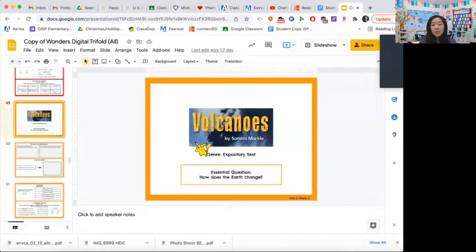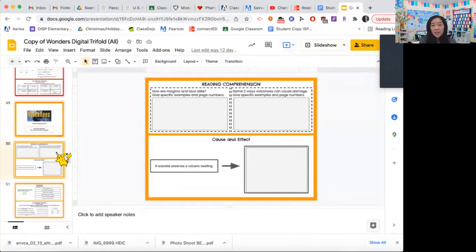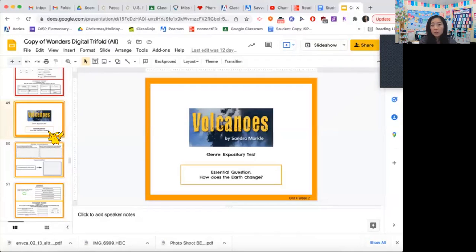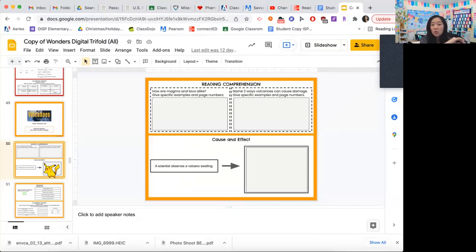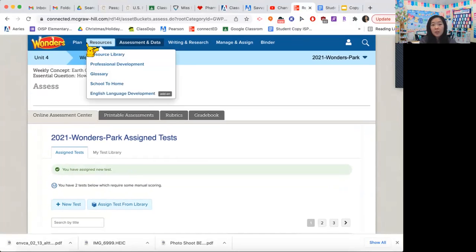All right. While we're helping our friends get to the right places, I'm going to go to the next slide after the volcanoes. So you're going to go down one slide, and then we're going to answer these questions here. How are magma and lava alike? Give specific examples and page numbers. So because we need page numbers, we're going to need our book.